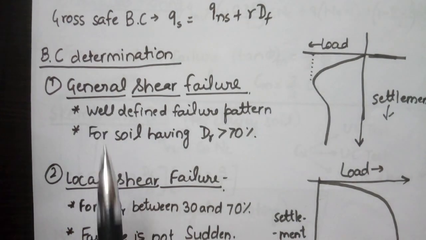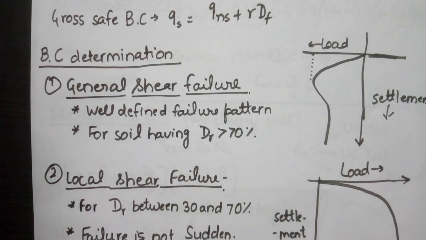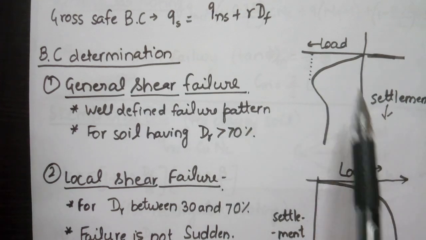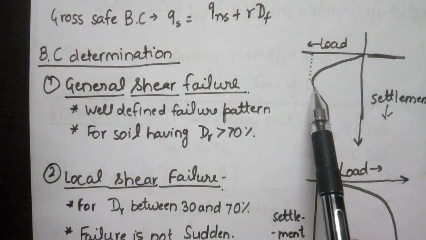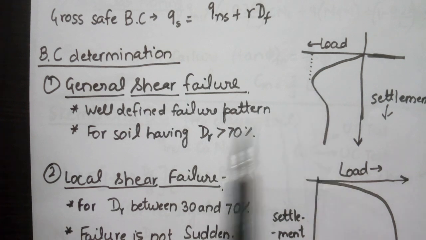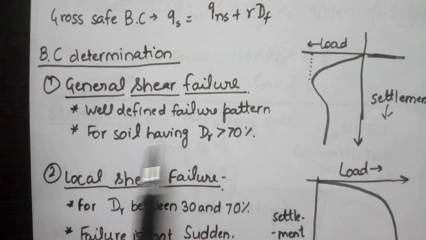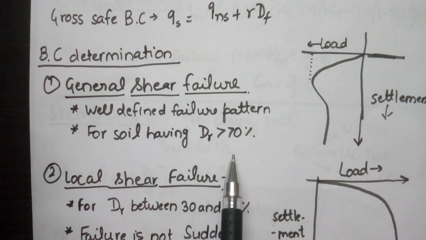One is general shear failure, another is local shear failure, and the third one is punching shear failure. Now in general shear failure we can obtain this type of graph between load and settlement. We can see that a sudden failure occurs after a peak load is reached. In general shear failure we have a well defined failure pattern, and it occurs for soil having relative density greater than 70%.